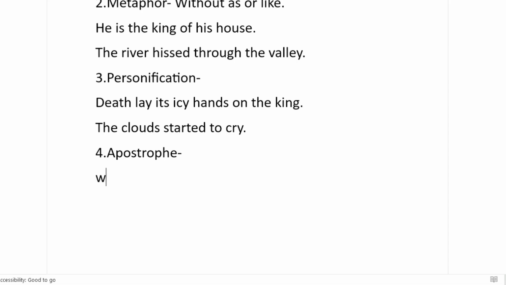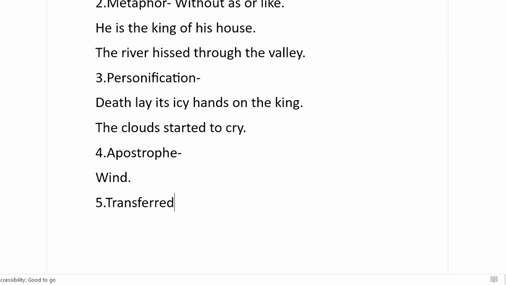So a very famous poem in class 9, Wind. The poet talks to wind. This is apostrophe. Okay, where he tells the wind not to break the shutters, not to scatter the papers. This is apostrophe. We cannot talk to wind, can we? No.